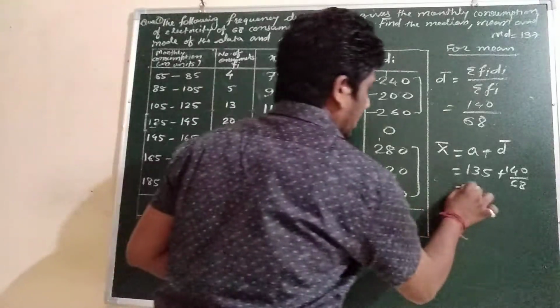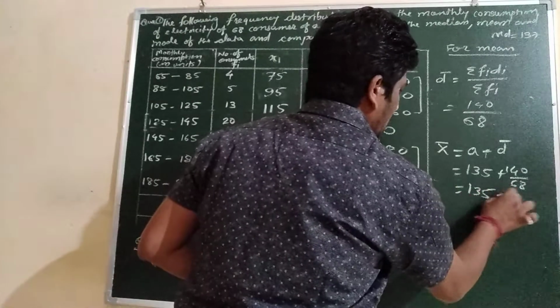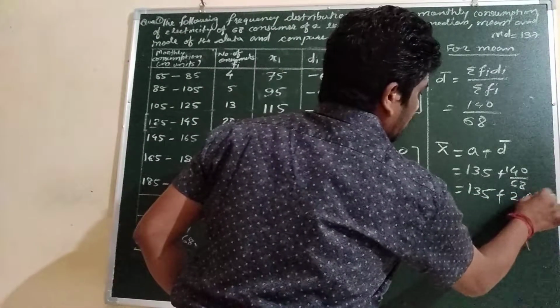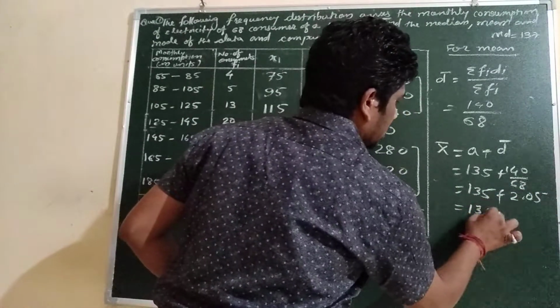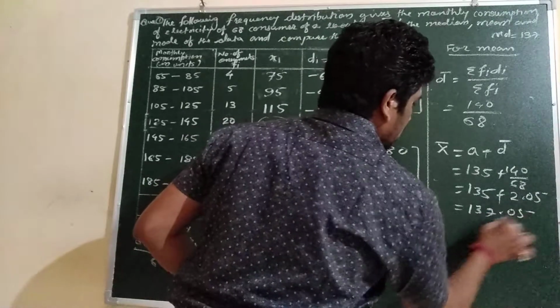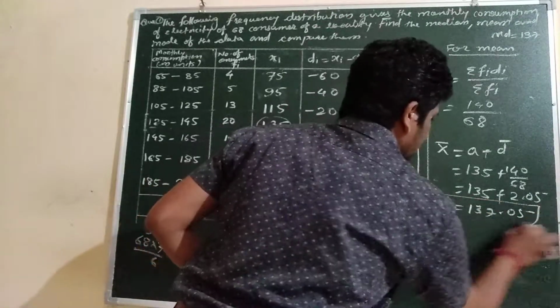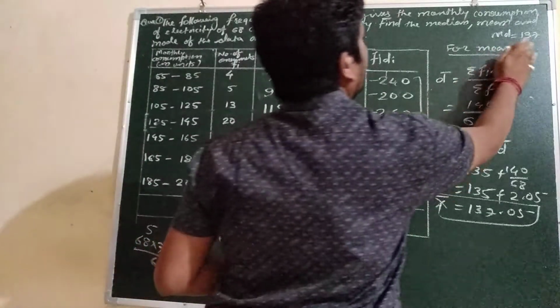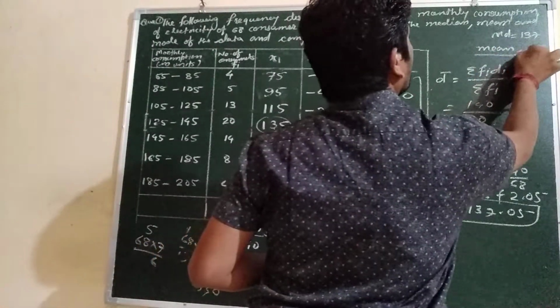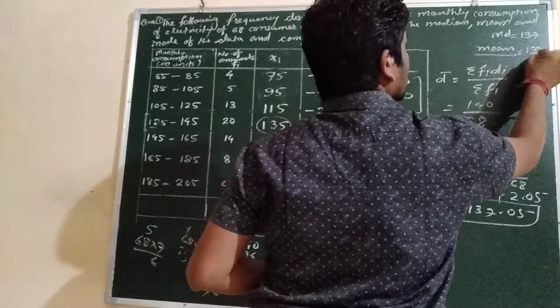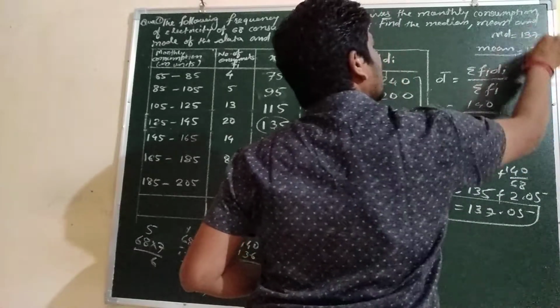So which means we will get here 135 plus 2.05, so it will be 137.05. This is the x bar. This will be the x bar, the mean. So the mean we got here is 137.05. It is near about the same.